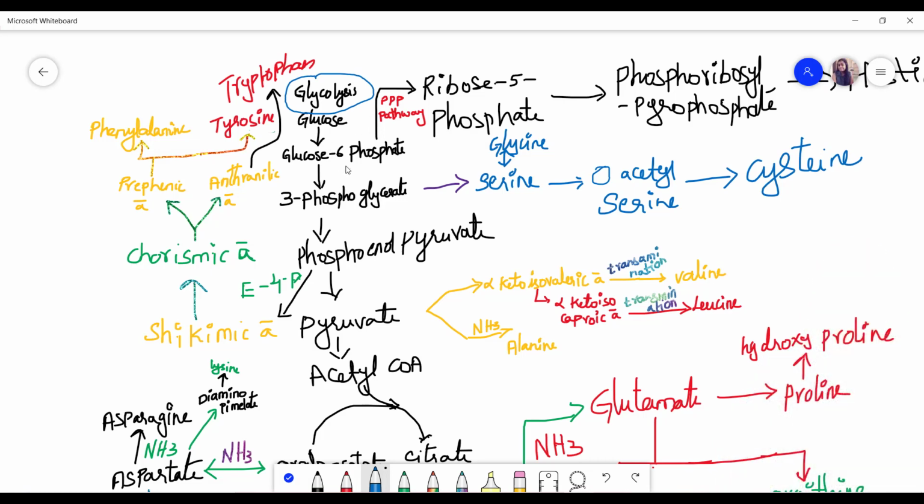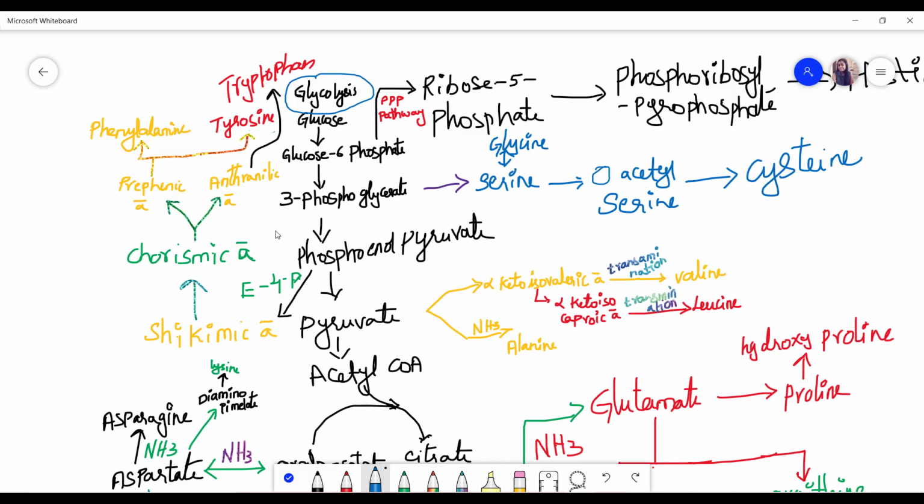In glycolysis, the first step will be glucose. This glucose is converted into glucose 6-phosphate in the glycolysis pathway. I am not discussing each and every pathway because we need only a few metabolites which are used for the synthesis of secondary metabolites. So we are seeing only those metabolites.